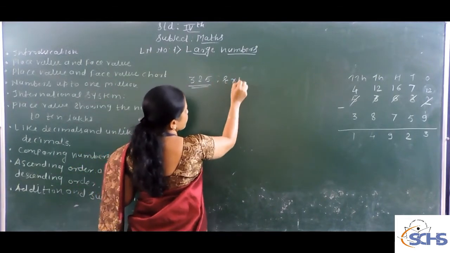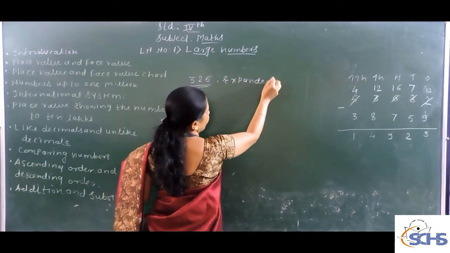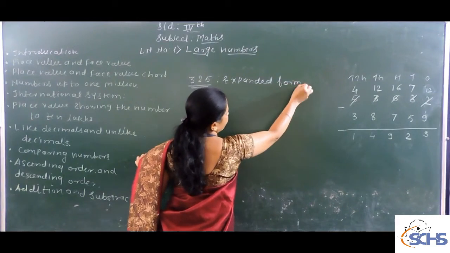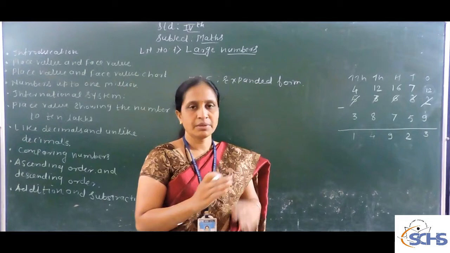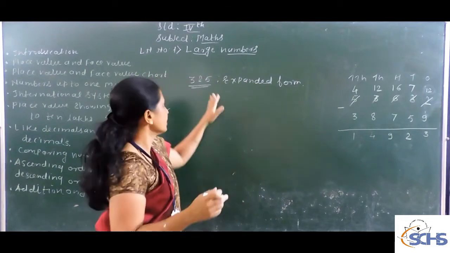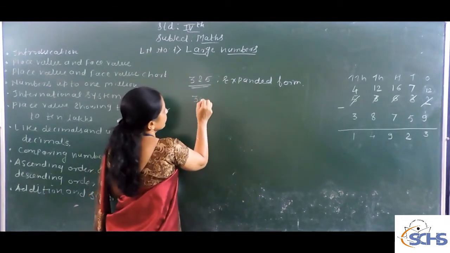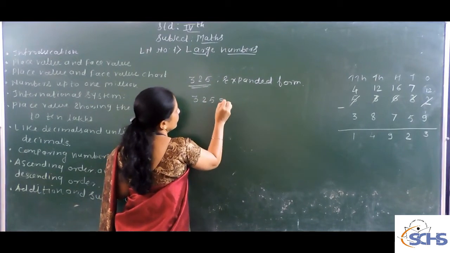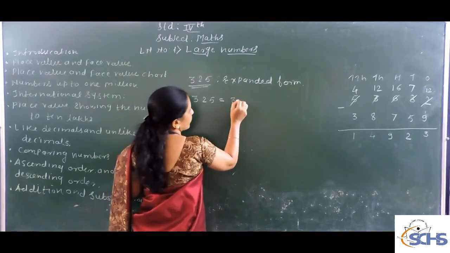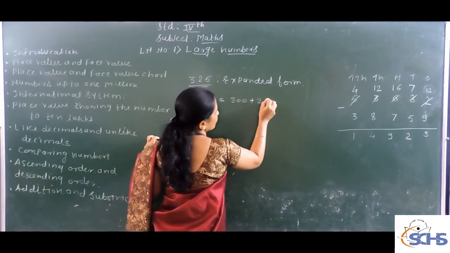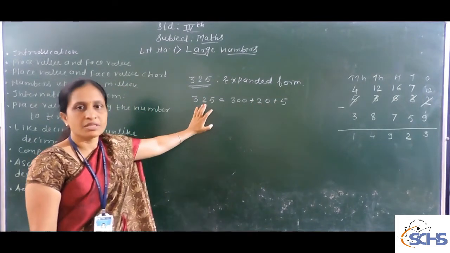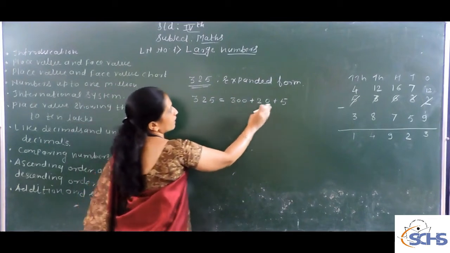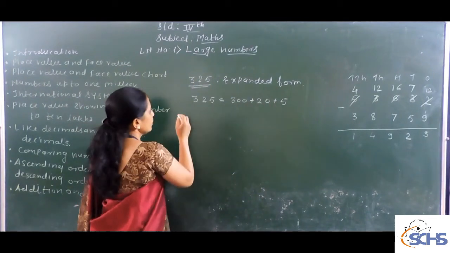I expand this number, 325. Simply, what is the expanded form? 300 plus 20 plus 5. This is the expanded form of the number 325.